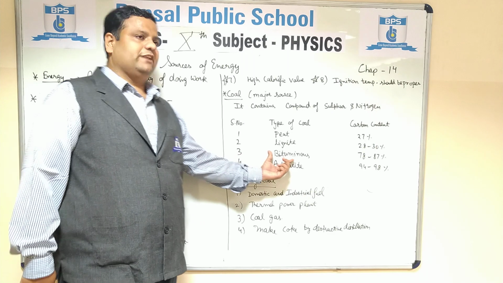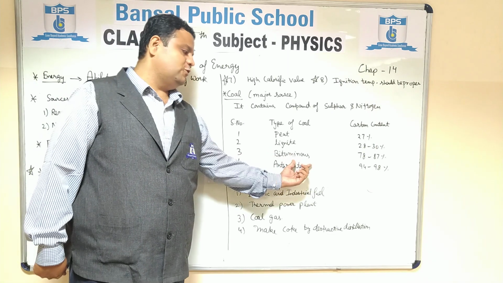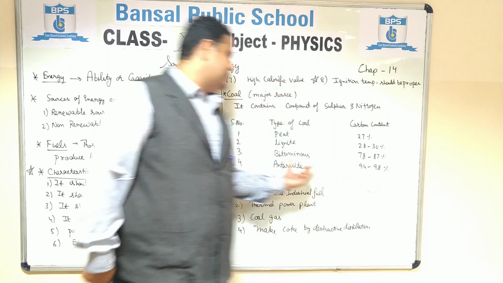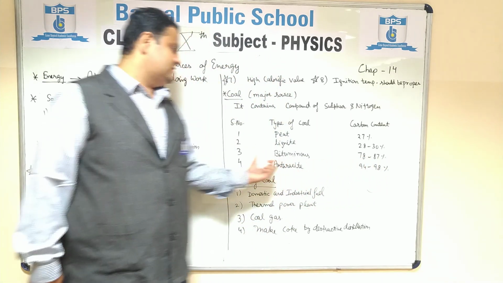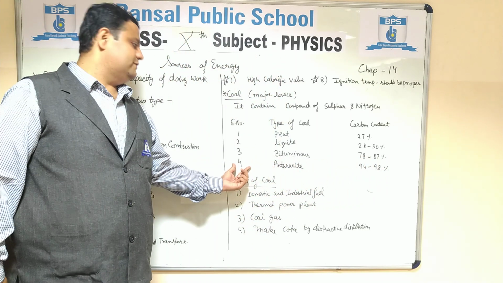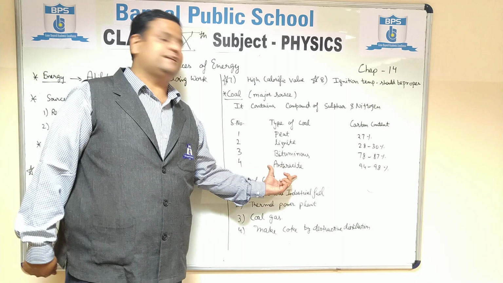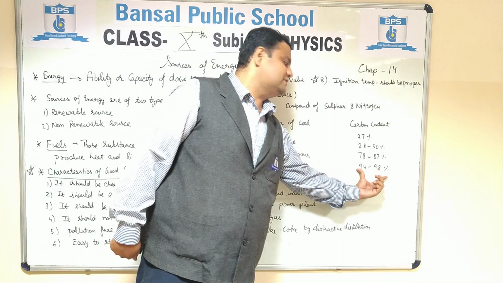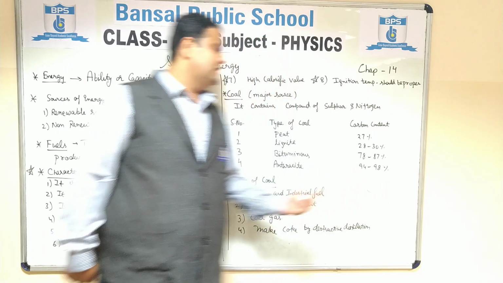Third, we have bituminous. Bituminous is household coal. It contains 78 to 80% carbon and is used in laundries. Fourth is anthracite. Anthracite is the best coal, whose carbon content is 94 to 98%.